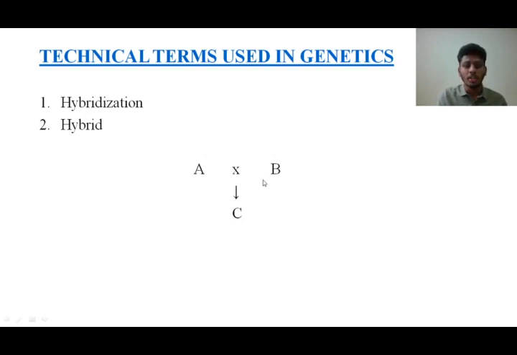And once you do the hybridization, you get another offspring which is a little bit more potential compared to the parent. That individual is called a hybrid. I guess you are familiar with both the terms now, hybrid and hybridization. I'll take an example now.